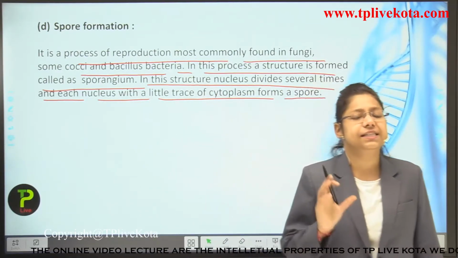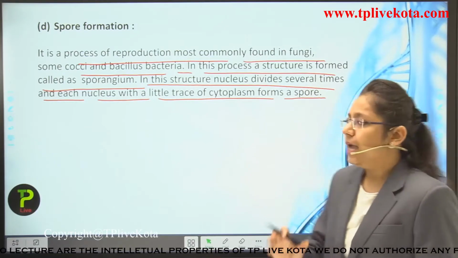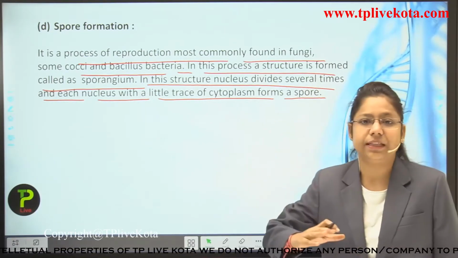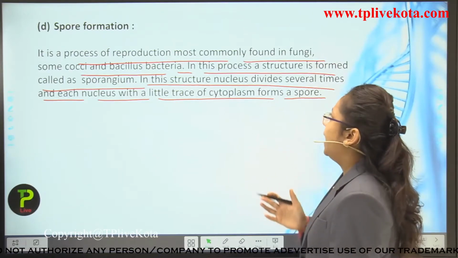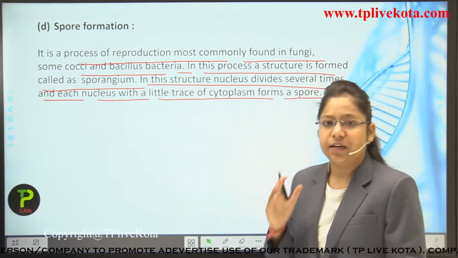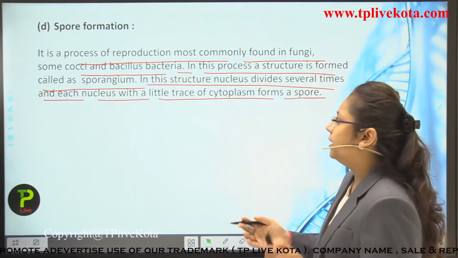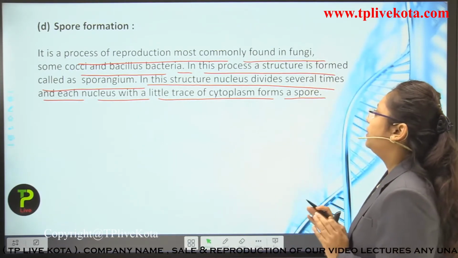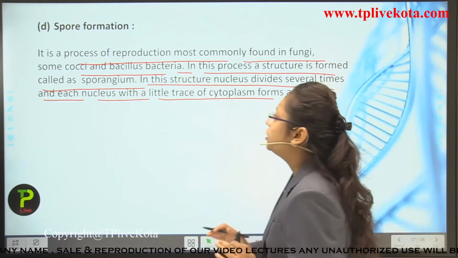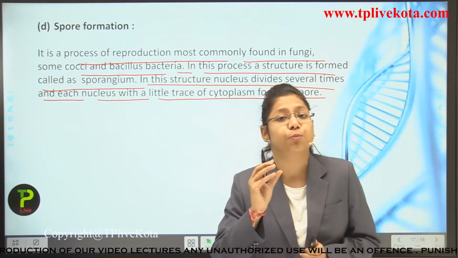Now, let us understand how this happens. We are just repeating the line so that you do not get confused. In this process, students, it happens mainly in fungi, in cocci, and even in bacillus bacteria. A structure is formed which is known as what? Sporangium.